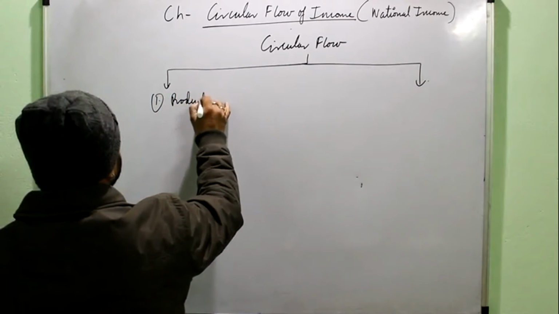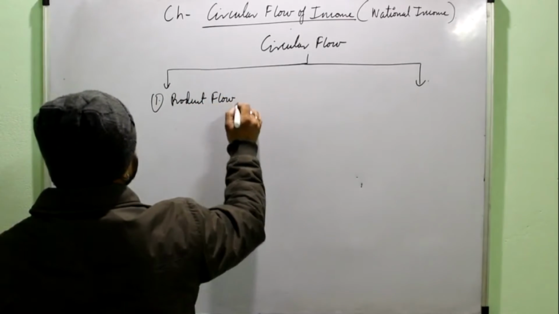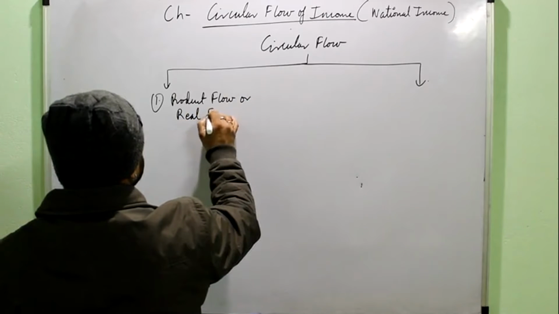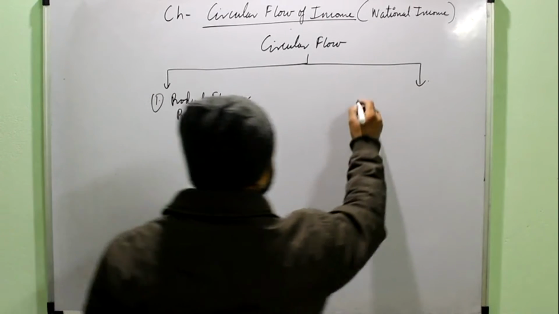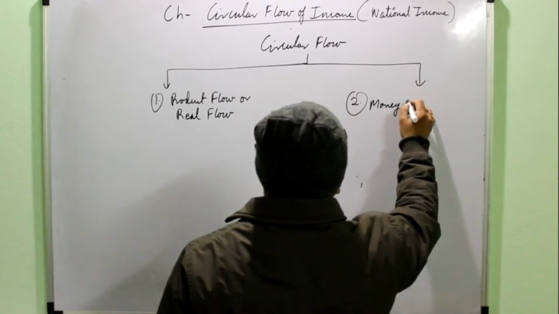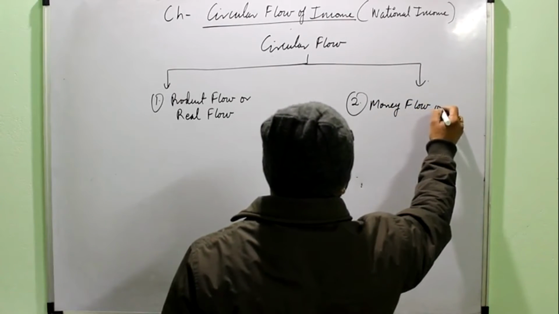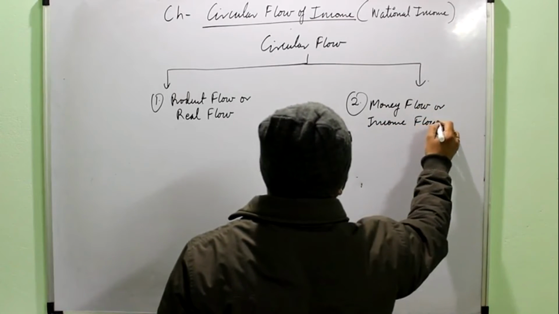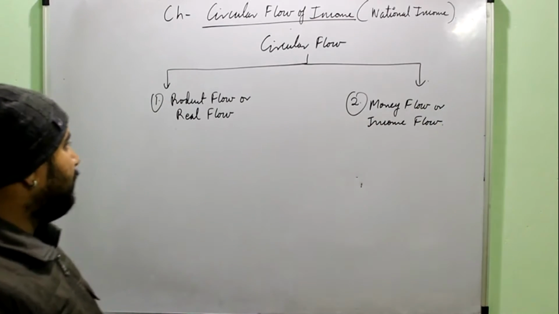One is product flow, also known as the real flow. And second is money flow, also known as the income flow.